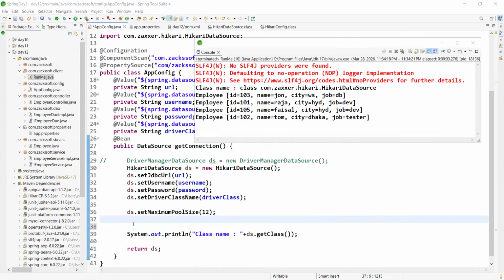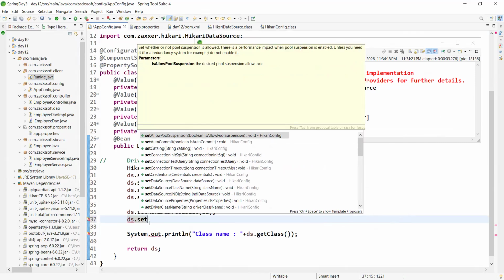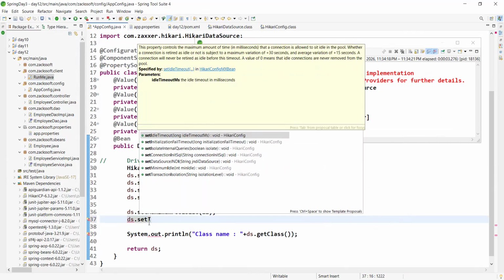Or anything, whatever. Simply you are telling like this: please set, like, idle. Are you observing some method like idleTimeout? Just read above. This property controls the maximum amount of time, right, in which unit, second, millisecond, that a connection is allowed to sit idle. For example, you are defining 5 minutes. So for 5 minutes a connection can be idle, meaning it is not used.